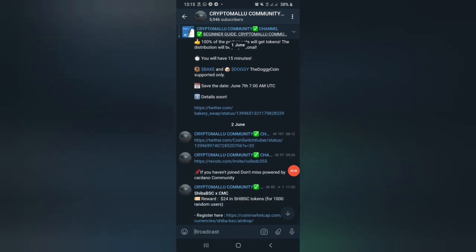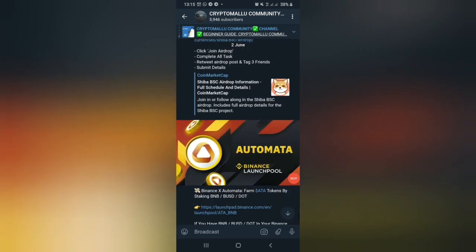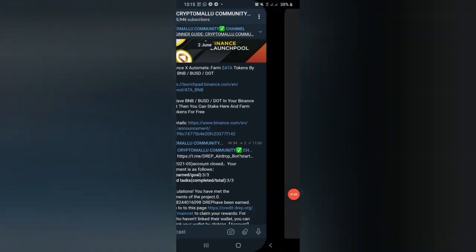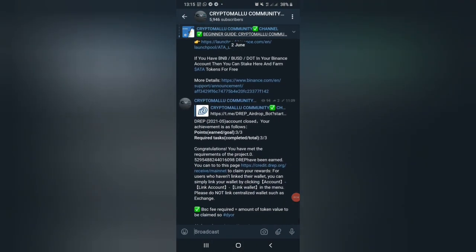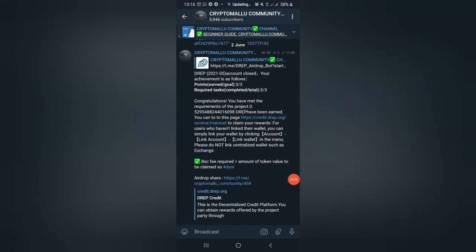The Bakery shop IDO is coming on June 7th. The CoinSwitch Cooper small giveaway task. Binance is going to list Automata. You can stake BNB, BUSD or DOT in the launchpool to earn Automata. You can see the details in the announcement too. It's the 20th project on Binance Launchpool. If you are eligible for the Drop airdrop, you can claim it in the Drop bot by connecting your wallet.